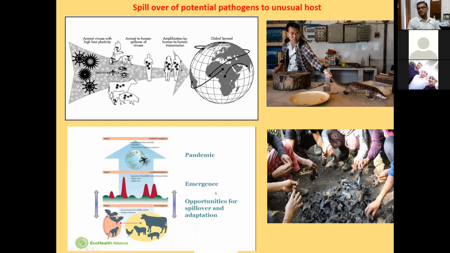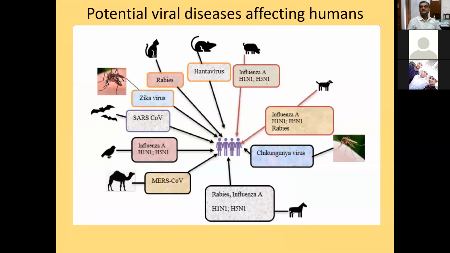There can be other reasons also for emergence of such types of diseases. There is also a reason that there is fast movement and trade of animals and animal products in those areas, or the fast mode of travel. People are traveling very fast from one country to another country. That may also lead to emergence of new types of diseases.